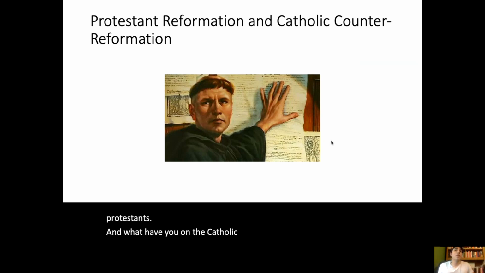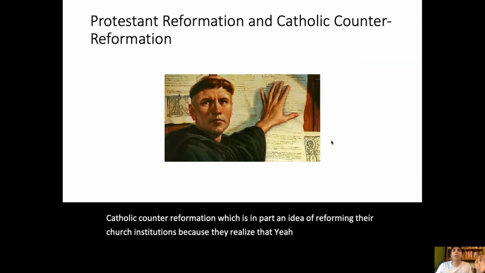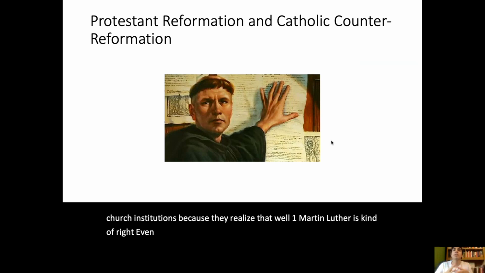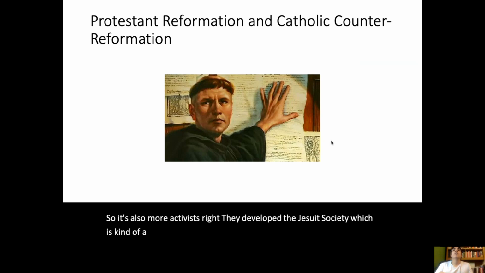The Catholic Church eventually launches the Catholic Counter-Reformation, which is in part an idea of reforming their church institutions, because they realize that, well, one, Martin Luther's kind of right, even though they wanted him arrested at one point, but it's also more activist, right? They developed the Jesuit Society, which is like a missionary group. They try to reconsolidate territory.